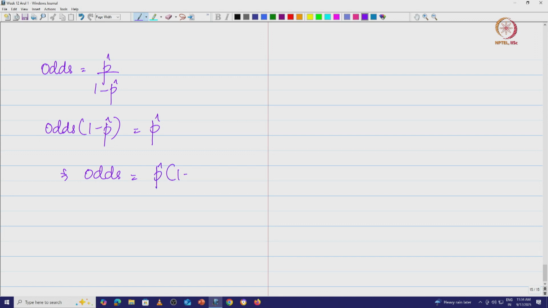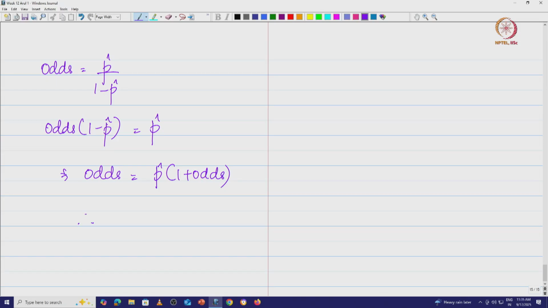Now, we do one more thing here. We see that the odds is given by p hat by 1 minus p hat. Therefore, odds into 1 minus p hat is equal to p hat, which implies odds is equal to p hat into 1 plus odds.